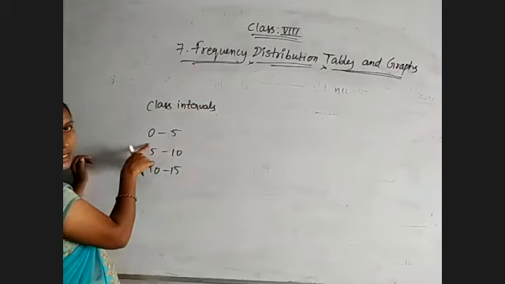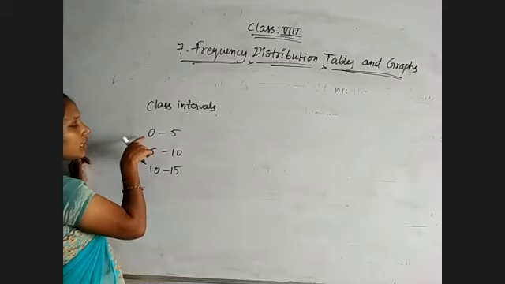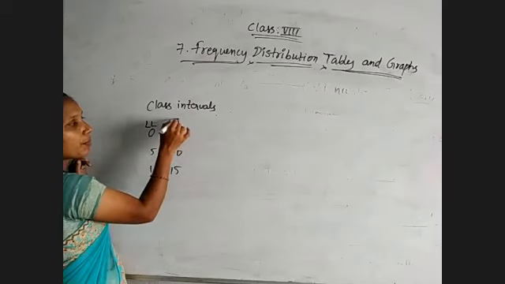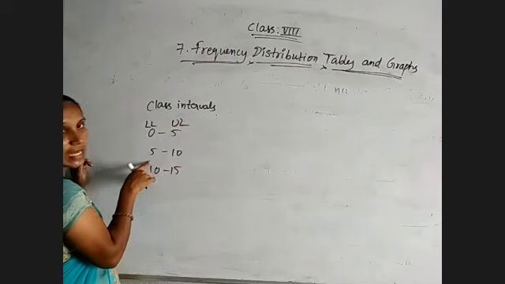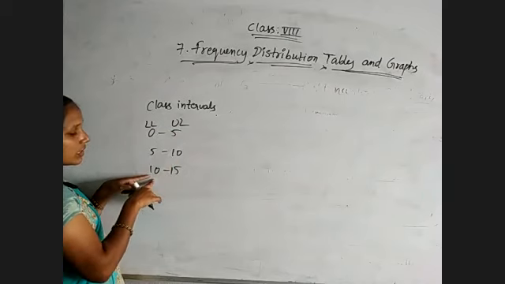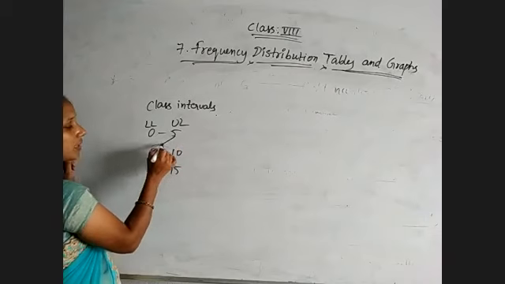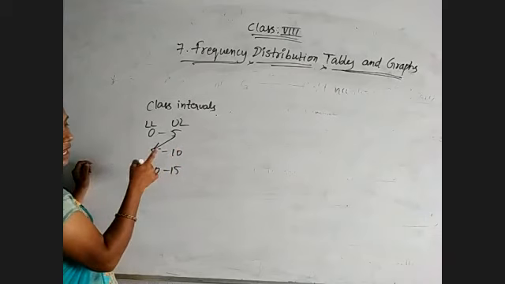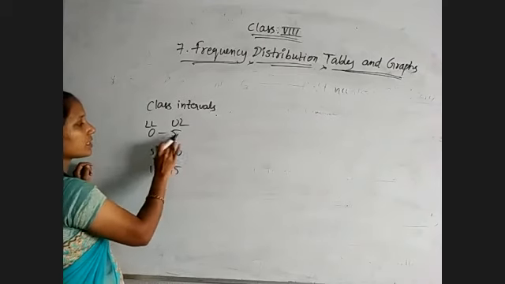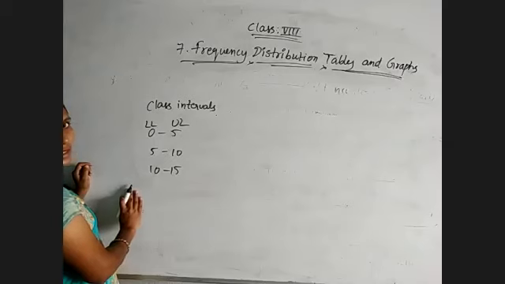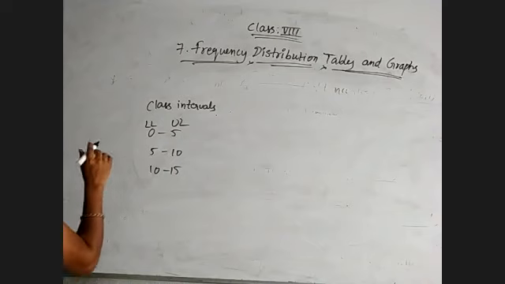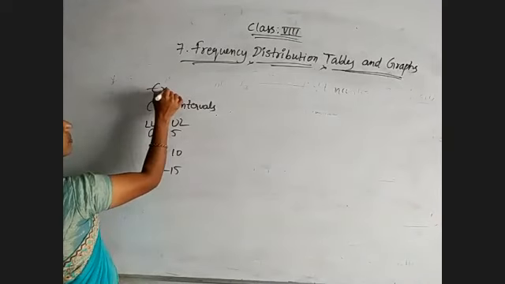So here the first class interval is 0 to 5. Here 0 is the lower limit of the class and 5 is the upper limit of the class. For the second class interval, 5 is the lower limit of the class and 10 is the upper limit. Then 10, 15. Just observe here, the upper limit of one class and the lower limit of the next class are equal for every class. Such class intervals are said to be exclusive class intervals.